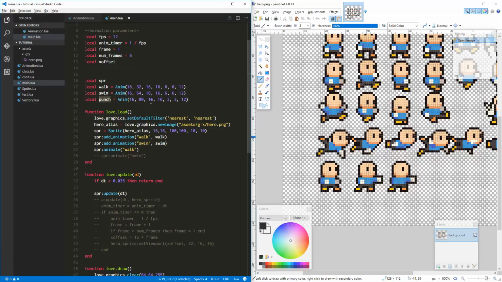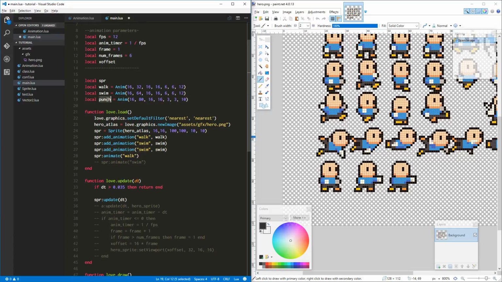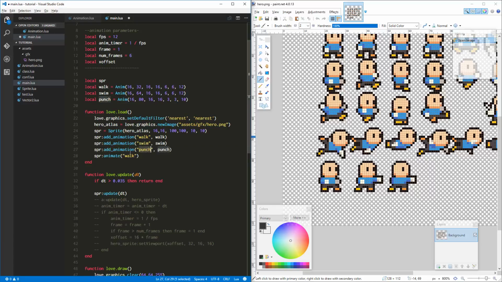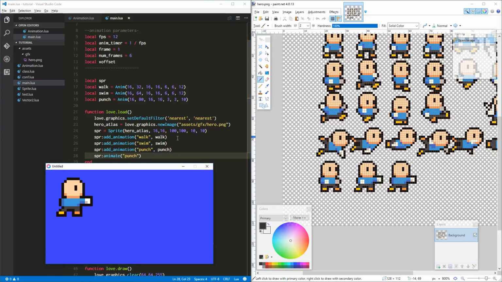So we got the punch animation, and let's have him punch a little bit slower, say 10 frames per second. And let's add the punch animation down here. Hi-yah, punch! And let's play that punch animation. Let's see if that works. Yeah, that works great. But something that's going on here that I don't want, and that is it's looping. It just keeps on playing.